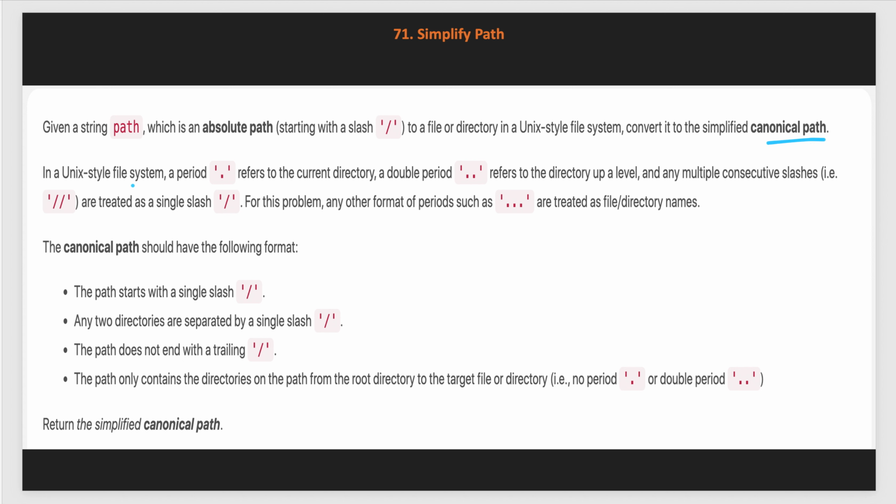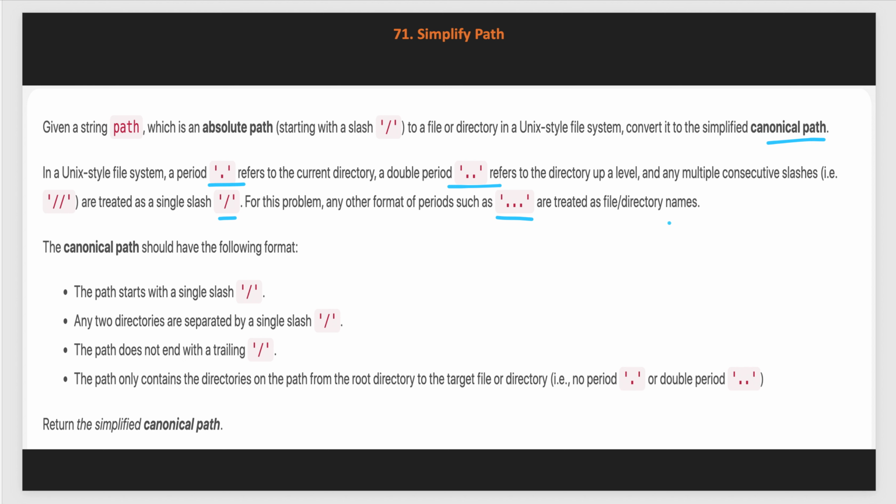In a Unix style file system, a period, this dot, refers to the current directory and the double dot refers to the directory up a level, and any multiple consecutive slashes, that is double slash, are treated as a single slash. For this problem, any other format of period such as triple dot is treated as a file or directory name.